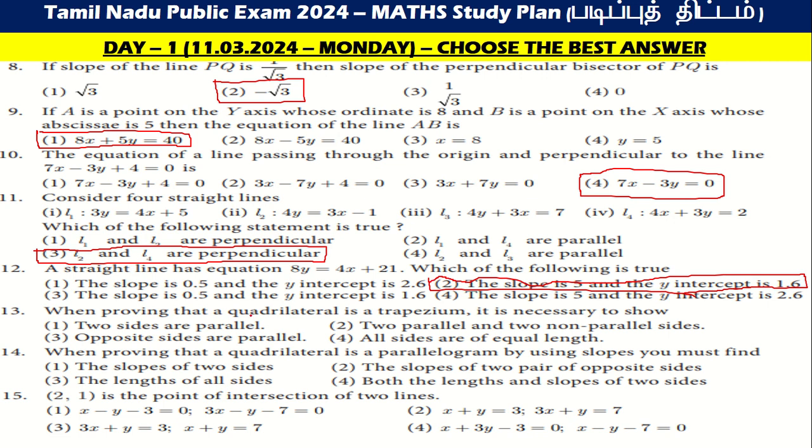Then, when proving that a quadrilateral is a trapezium, it is necessary to show that all sides are of equal length. Then the 14th one is C, the length of all sides. Then the 15th is 3x plus y minus 3 and x plus y equal to 7.